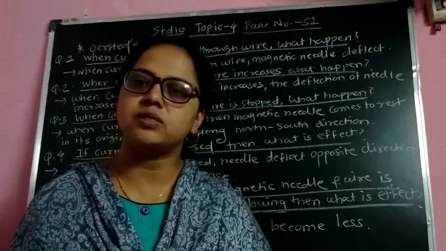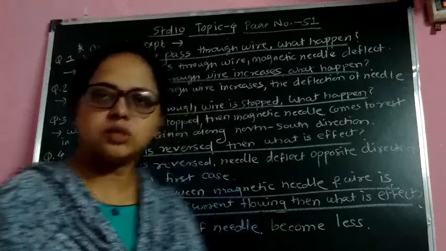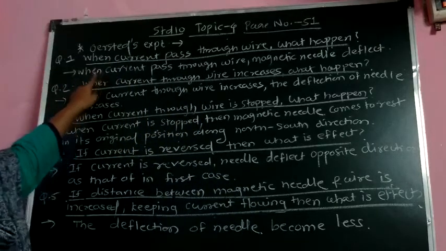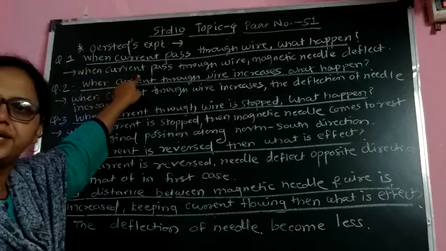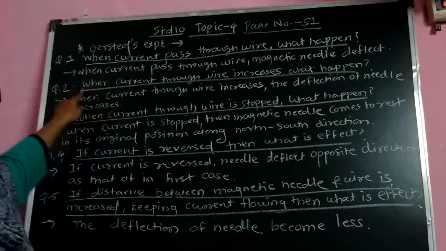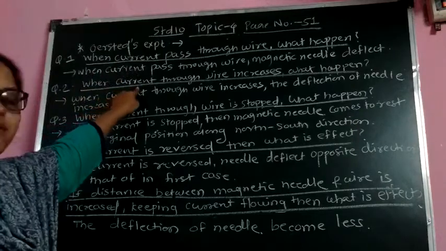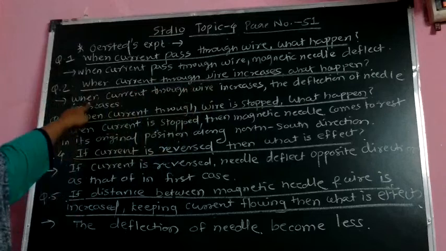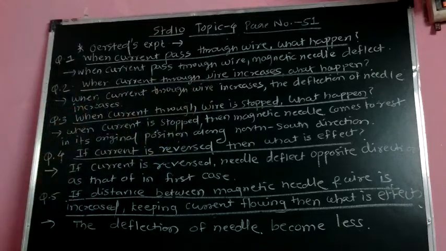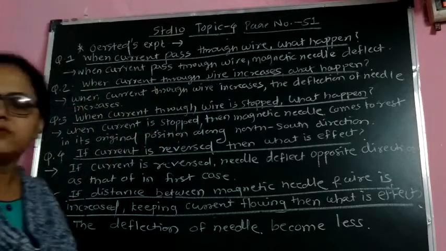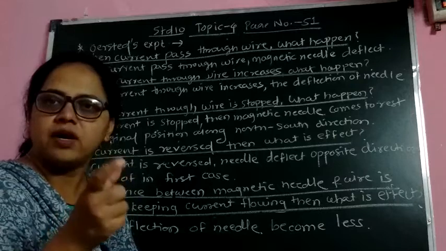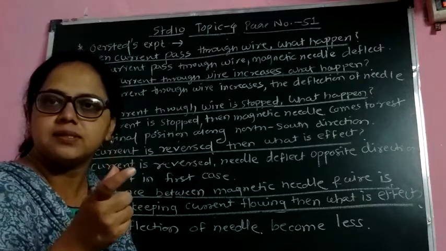Other questions will also be asked regarding that experiment. Which are these questions and what are the answers? Question number 1: when current passes through the wire, what will happen? When current passes through the wire, the magnetic needle deflects. Question number 2: when the current passing through the wire increases, what will happen? Then the deflection of the needle also increases. That is, when we increase the current, the needle will start to move very fast. That is, its deflection increases.